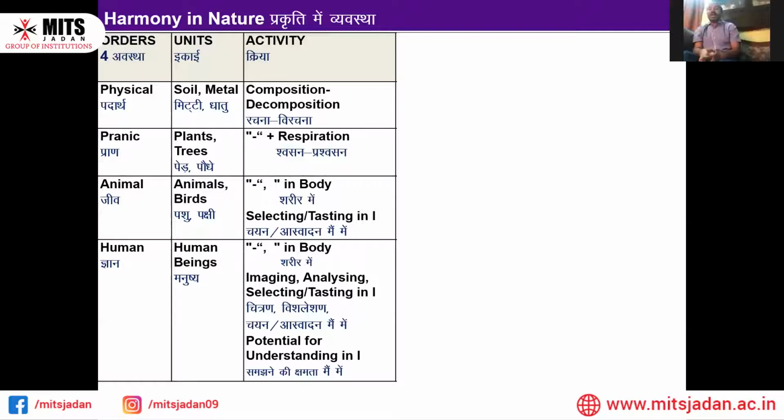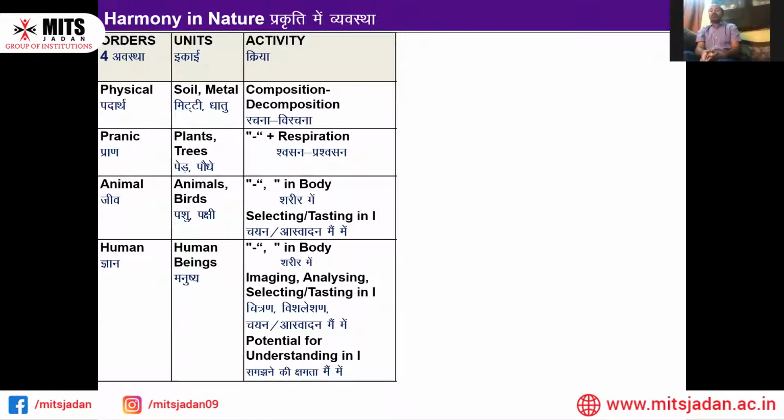Undoubtedly, there is composition and decomposition in trees, but we see respiration is also over there, and that is why we get O2 and they get CO2. In animals, all kinds of animals are the units over here. They have the body, so decomposition and composition are already present, respiration is also present, but we see one more thing, that is selecting and tasting. This is another activity. As we move towards every order, we can see the activities are also increasing.